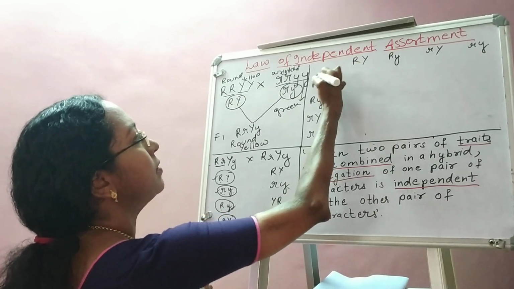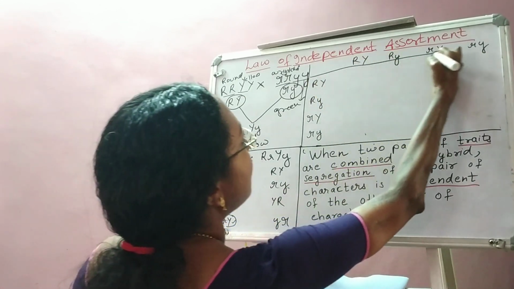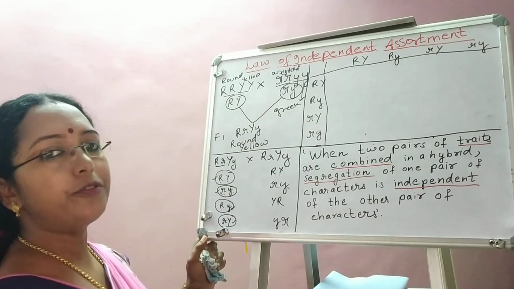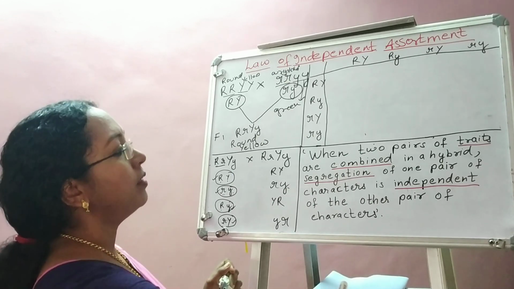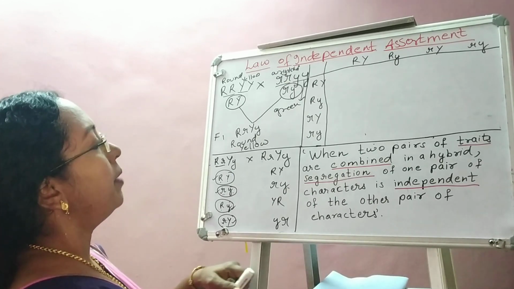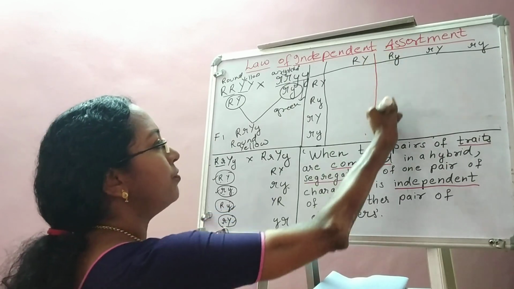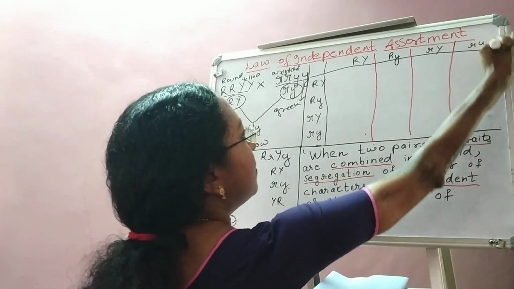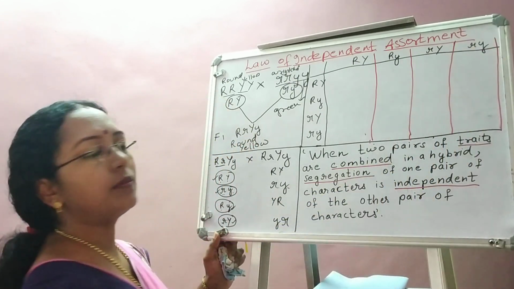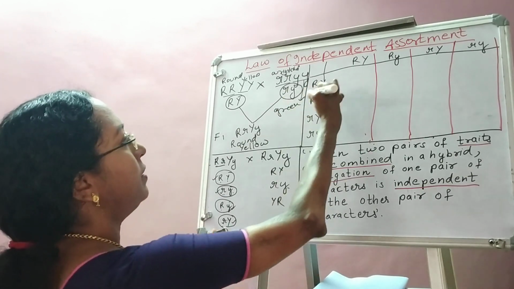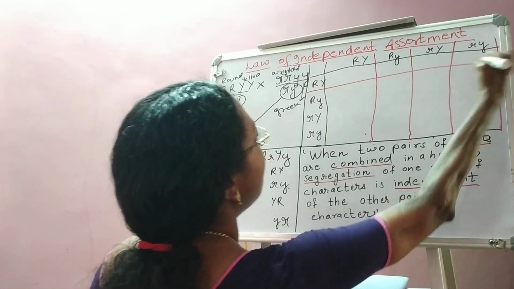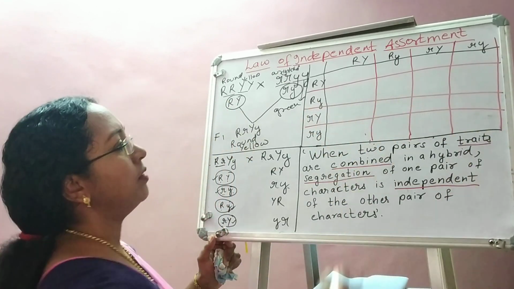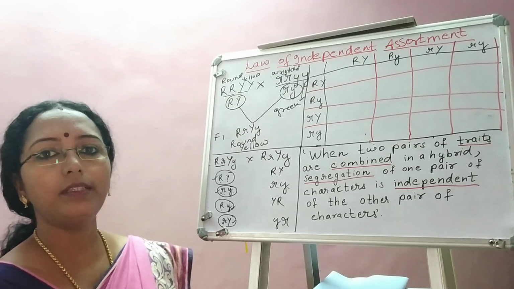Now next step, separate out the gametes. I am separating the top gametes from the left column gametes. Then I am going to separate each of these gametes on the top. Now next I am going to separate each of the gametes on the left column. Gametes are all separated.